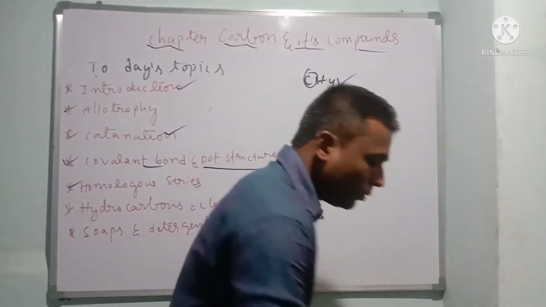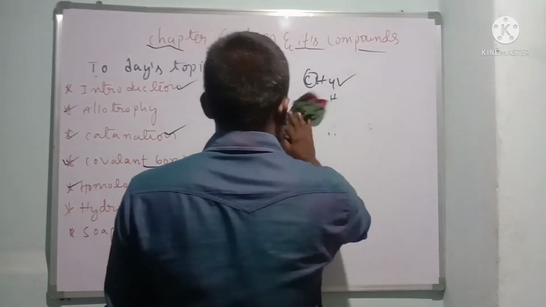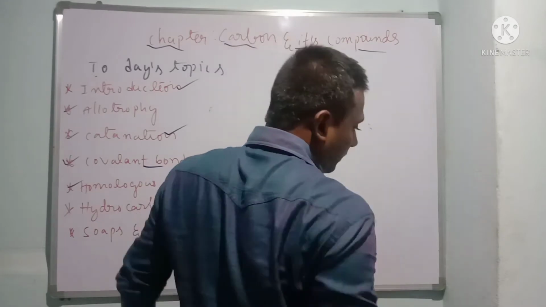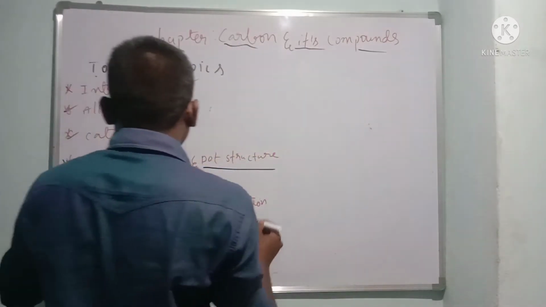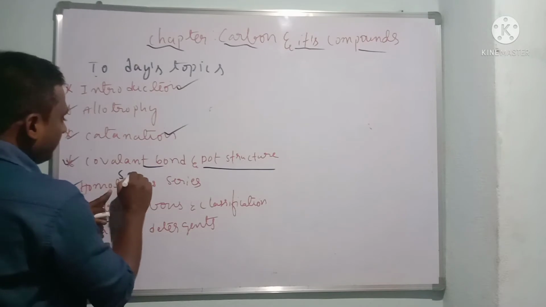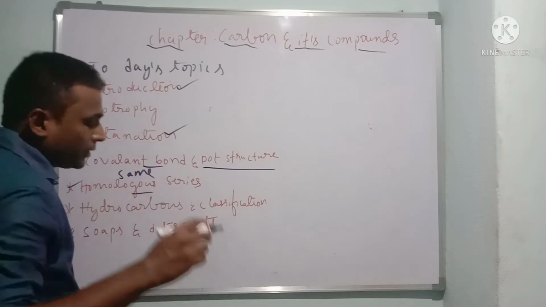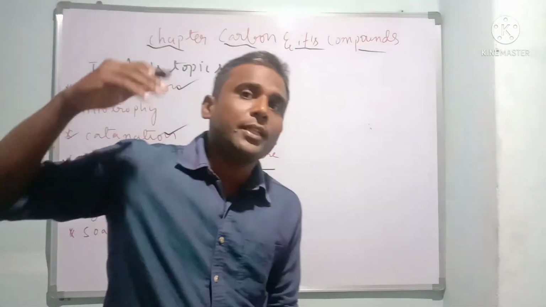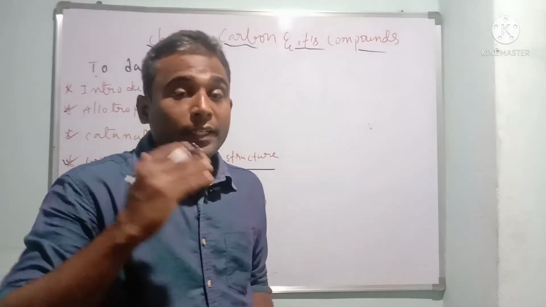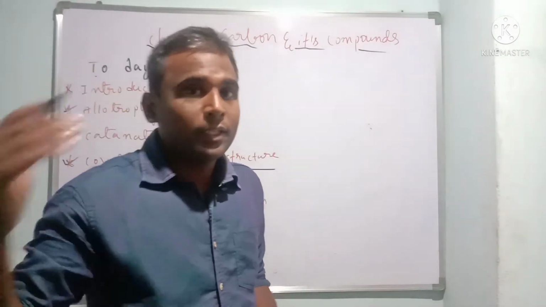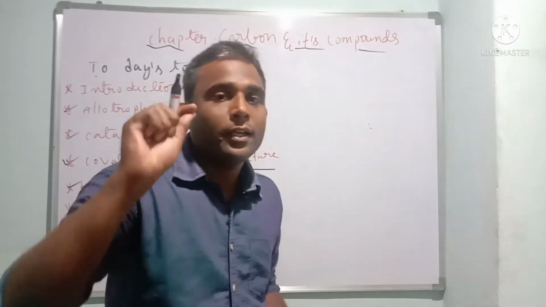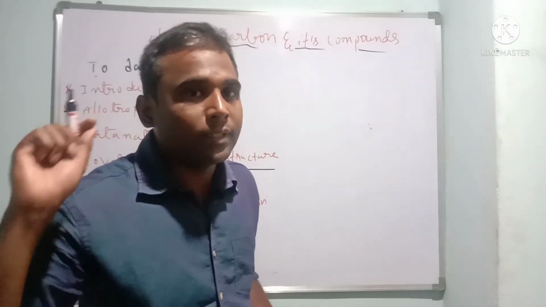So dear children, what is a homologous series? It means something very simple. Homo means same. It refers to compounds which have the same chemical properties but different physical properties, and which differ in hydrogen and carbon number.